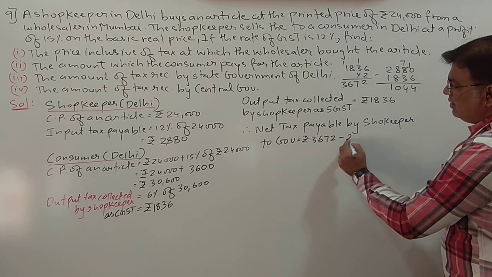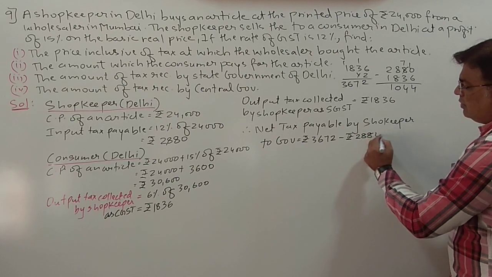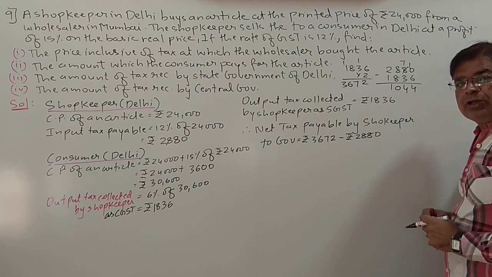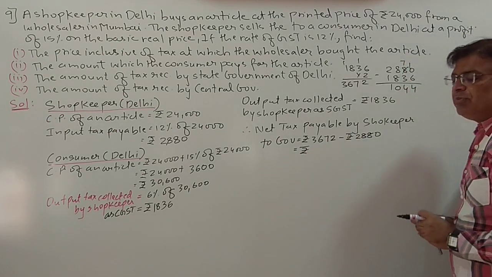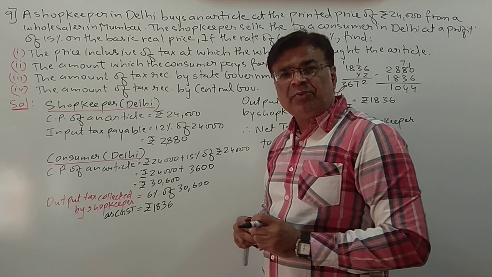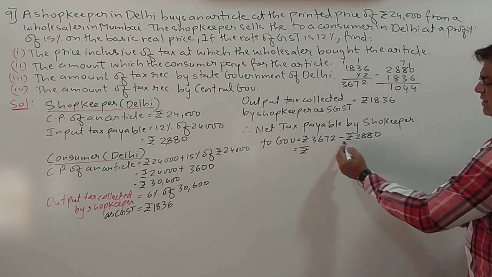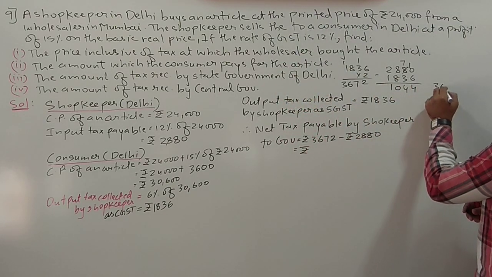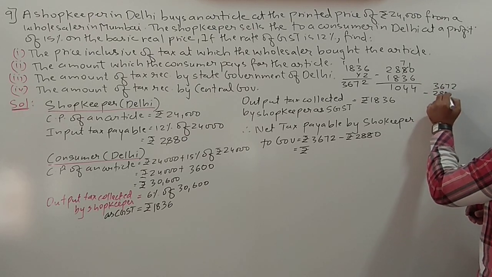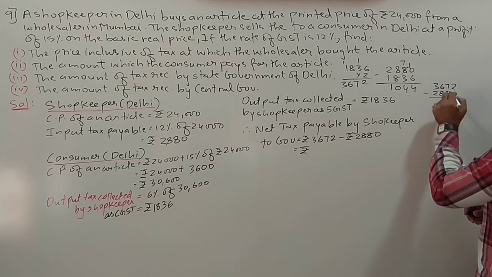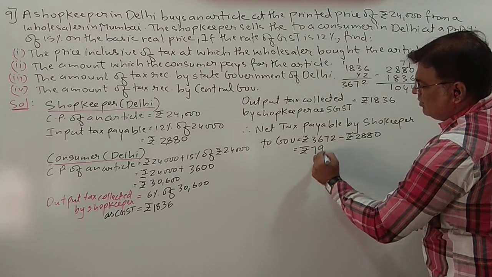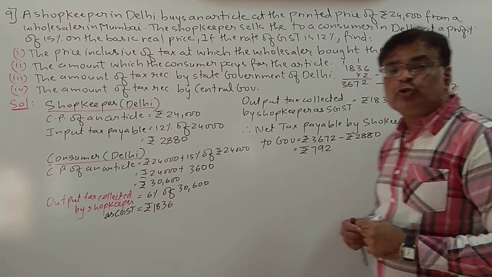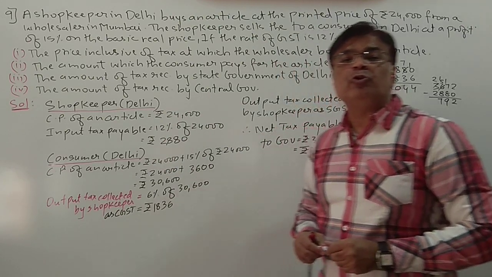First of all, he will take away his 2880 rupees. So then the remaining balance will be paid to the government. Okay. So 3672 minus 2880 will be rupees 792.